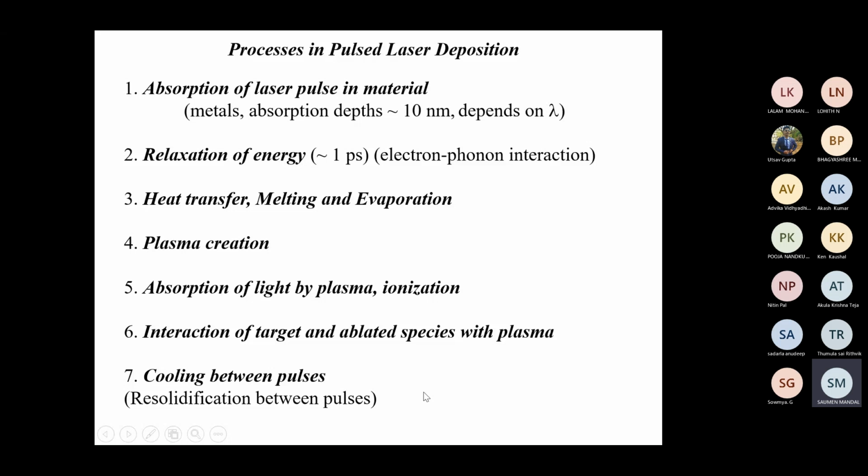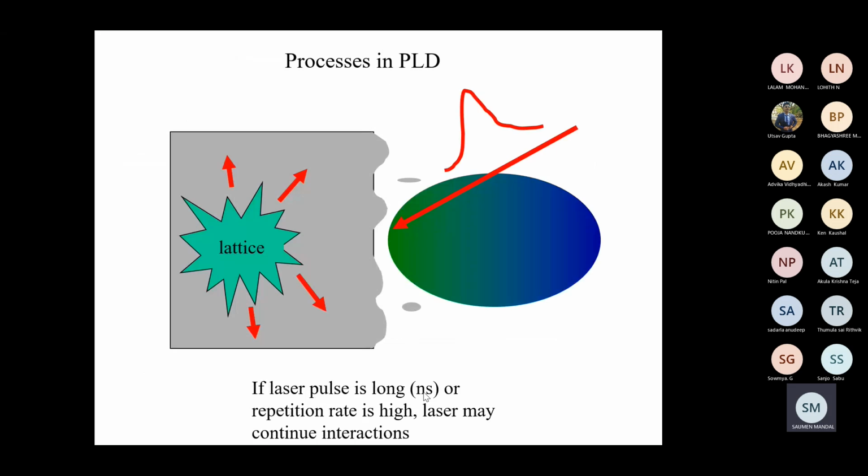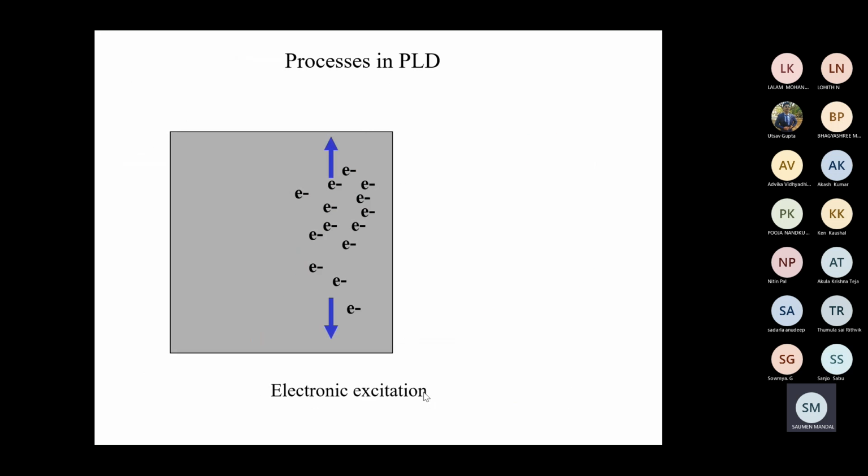You always need to cool because plasma temperature is very high. This target material should not collapse, so that's why there will be a cooling arrangement with that target material. And sometimes a chiller is also used because the water temperature will be very high, so that's why the chiller is being used. So let's understand the process.